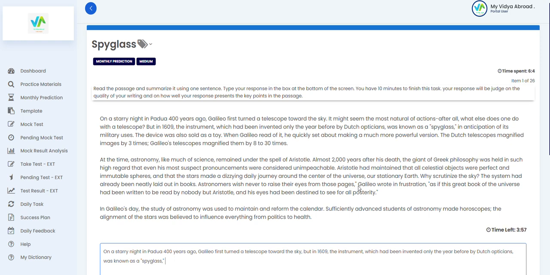But as far as your PTE is concerned, just like your IELTS exam, it is supposed to accept both forms of English, which is British and American. In anticipation of its military uses.